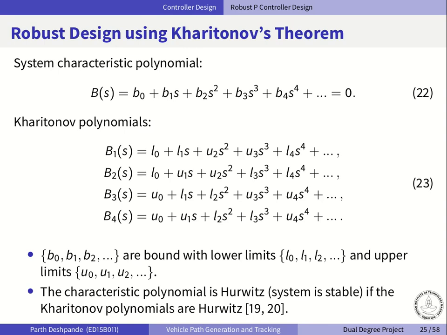The next type of controller designed is a P controller for robustness, and here we use Kharitonov's theorem. So Kharitonov's theorem states that if the four Kharitonov polynomials, which are shown in equation 23, result in stable systems, then any system whose parameters lie within these bounds would be stable. So the next task here is to find the limits on these vehicle parameters.